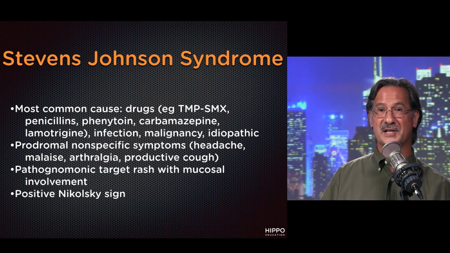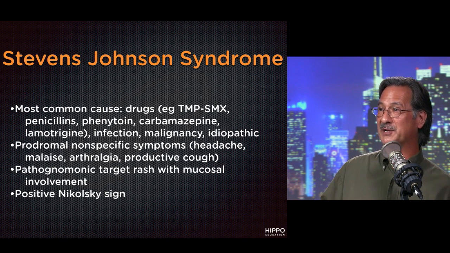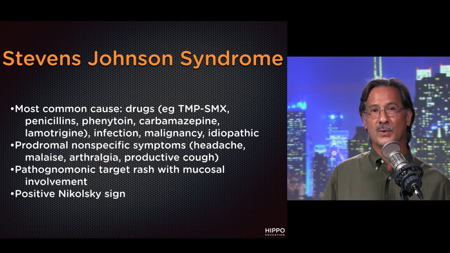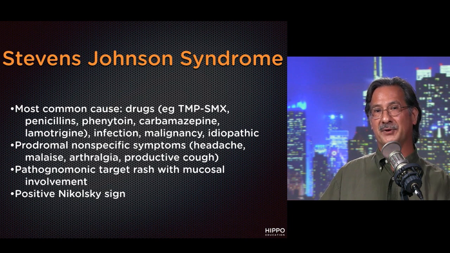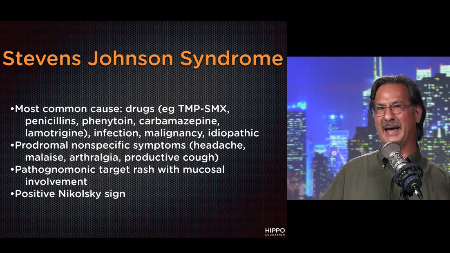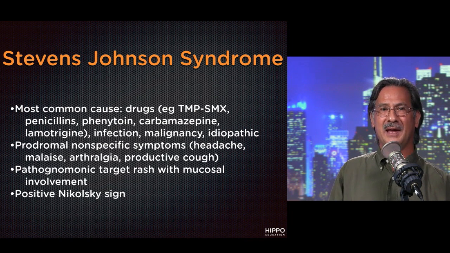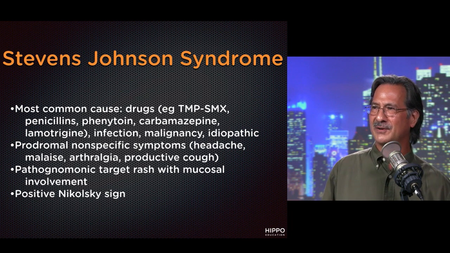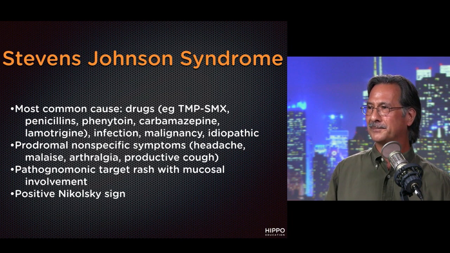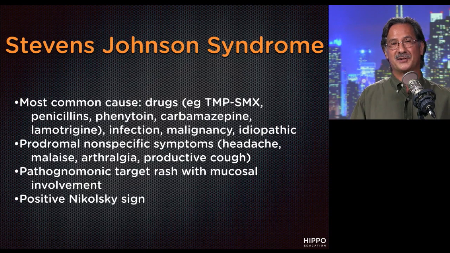Even with SJS, or Stevens-Johnson syndrome, this is really a spectrum of disease. Stevens-Johnson is the lower end of the spectrum, and then we have toxic epidermal necrolysis, or TEN, which is the worse end of the spectrum of this disease. Kind of arbitrarily we use 10% or less of body surface area involved for SJS, and greater than 30% is toxic epidermal necrolysis. In between 10 and 30, they call it SJS-TEN overlap.